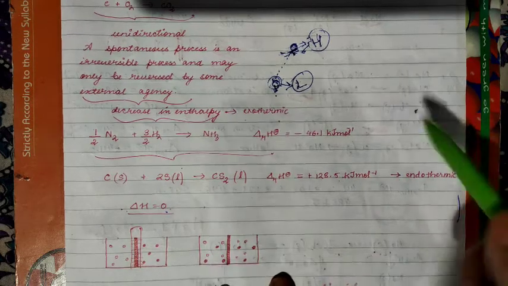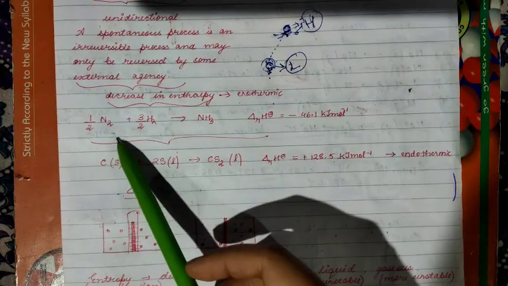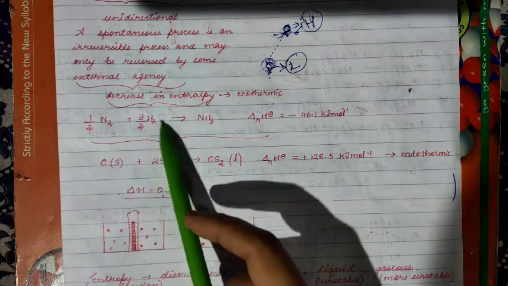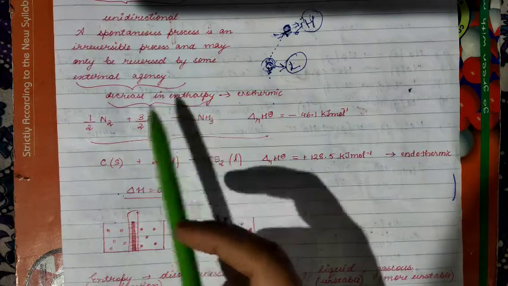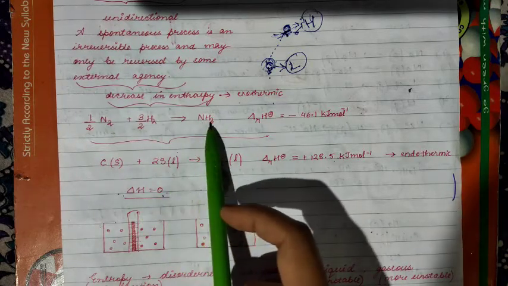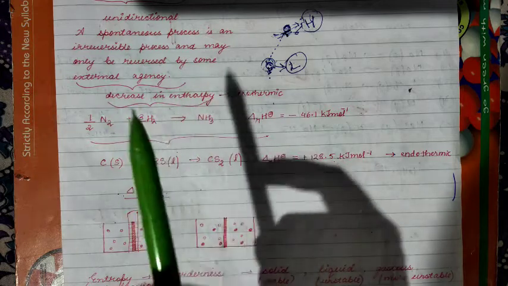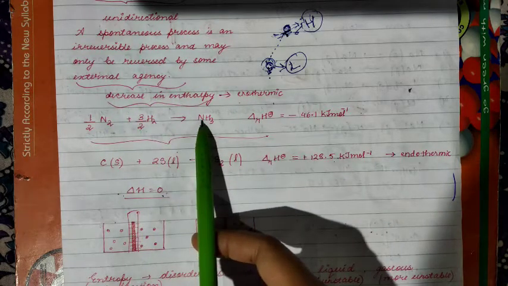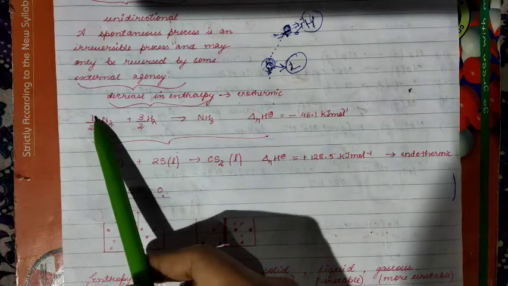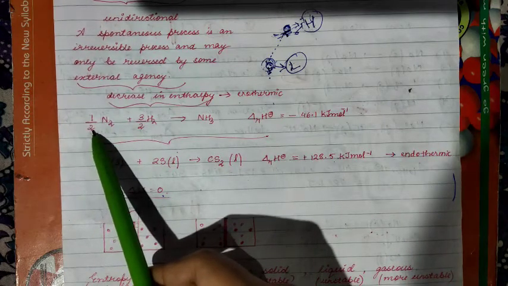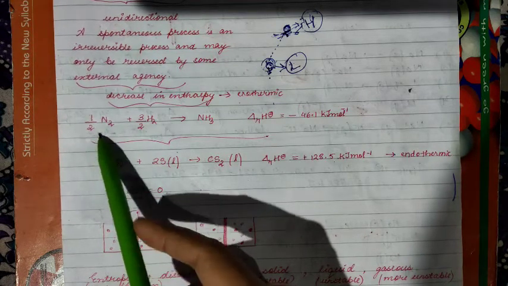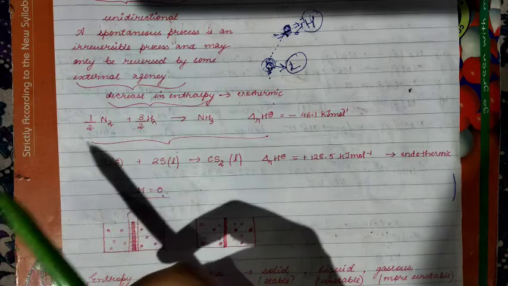Clear? So we have taken an example here. N2 plus H2 gives us NH3. Nitrogen plus hydrogen gives us ammonia, that is NH3. But in order to balance the reaction, on the right side only one nitrogen is there, while N2 has two nitrogen atoms, so we have to take half of the nitrogen molecule. The coefficient will be 1/2. Clear? So only one nitrogen.